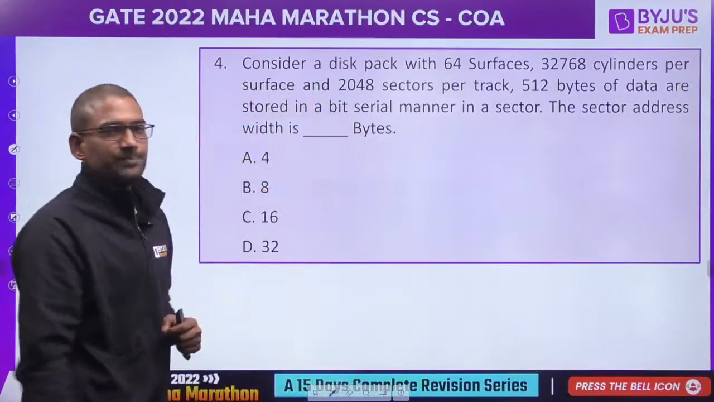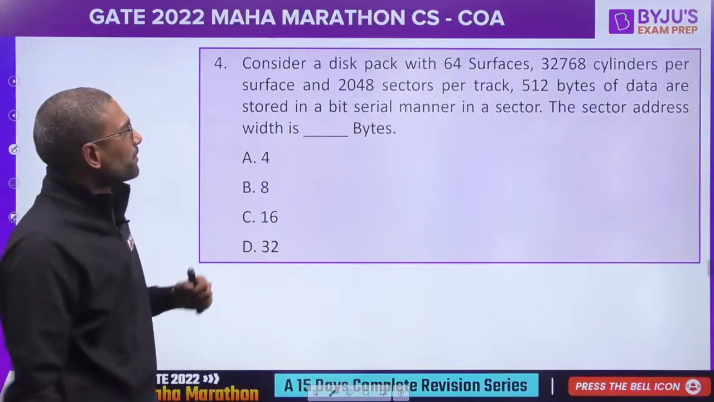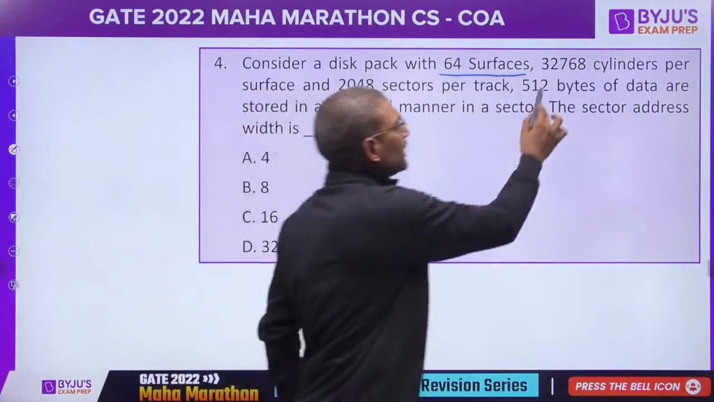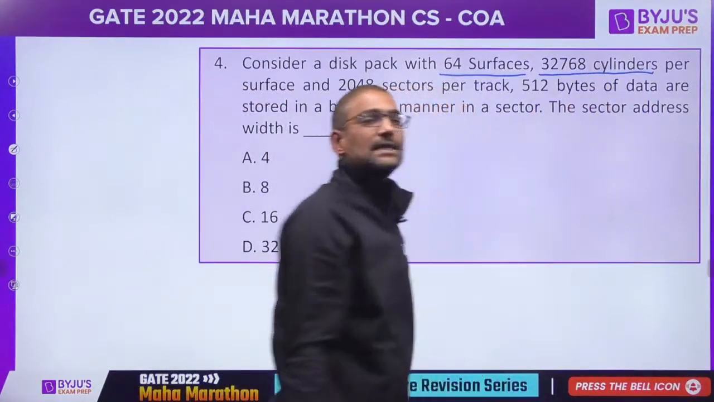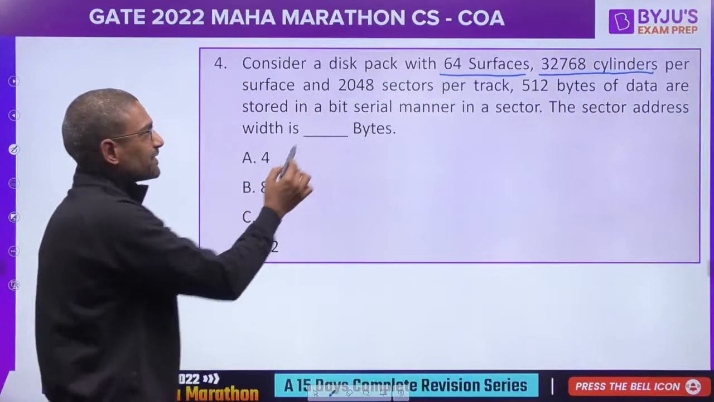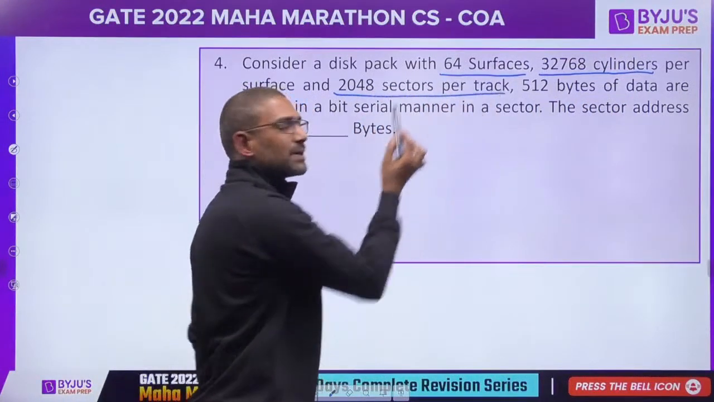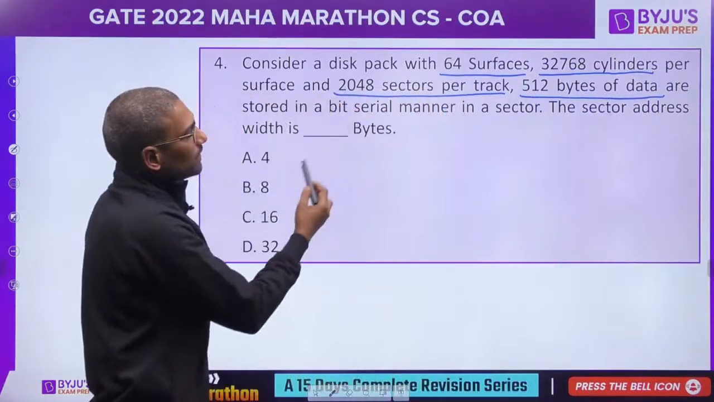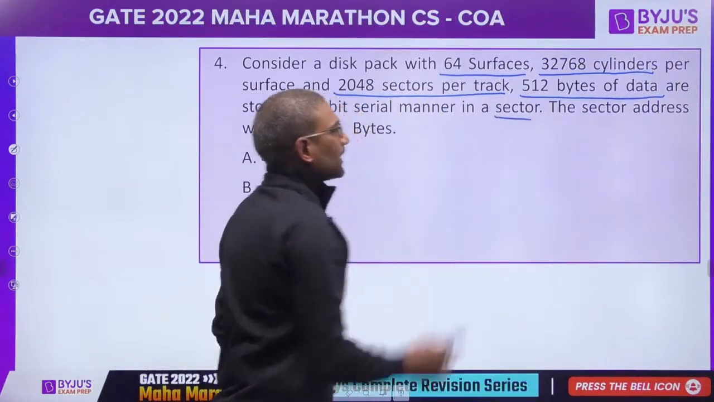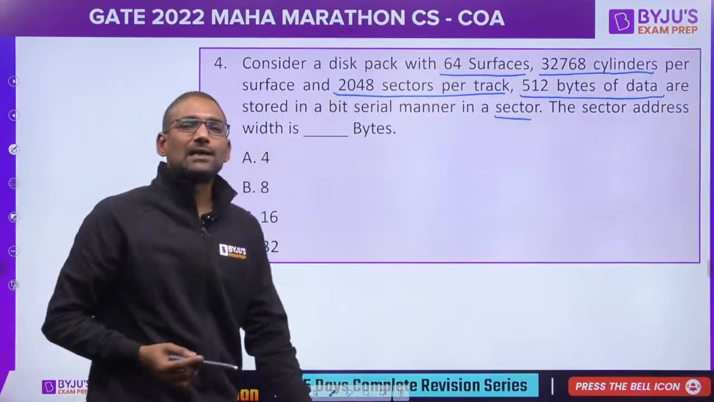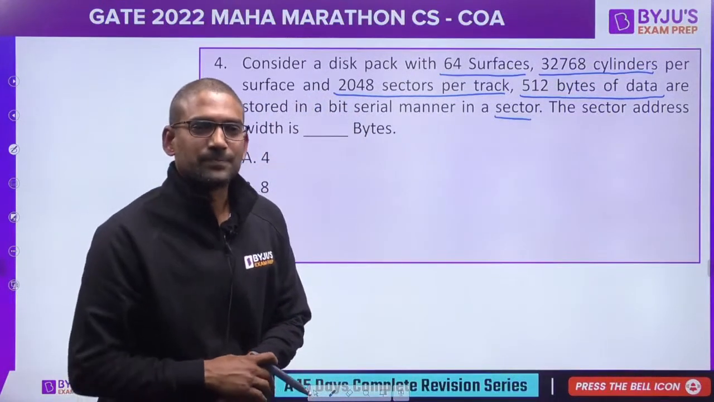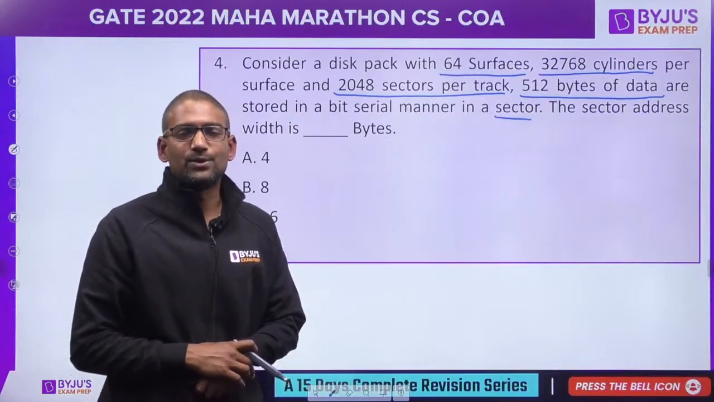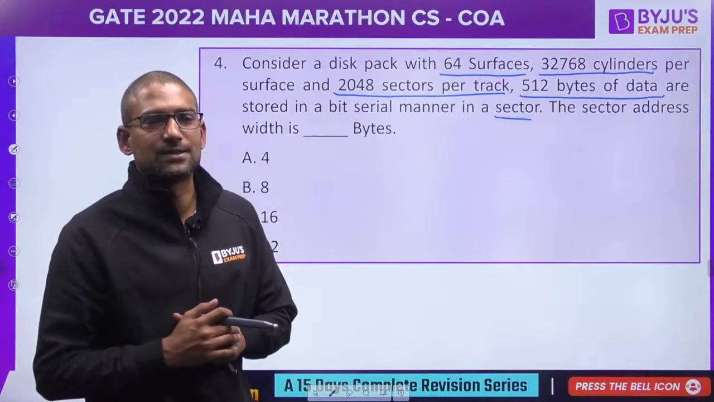So please do read this question number 4. Consider a disk pack with 64 surfaces, 32,768 cylinders per surface, 2048 sectors per track, 512 bytes of data per sector. Then what is the sector address width? Use the question number for giving your answer. Quick, you just have 30 seconds for giving the answer.